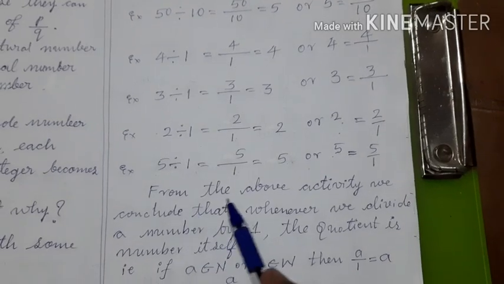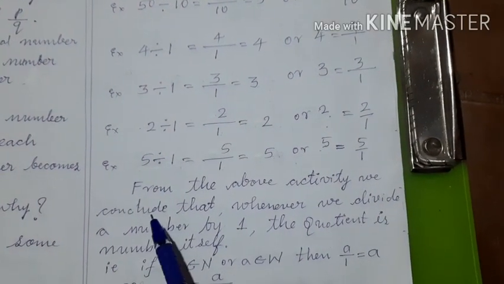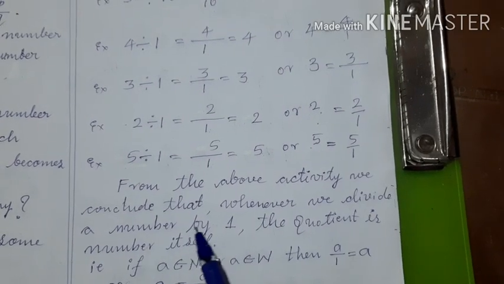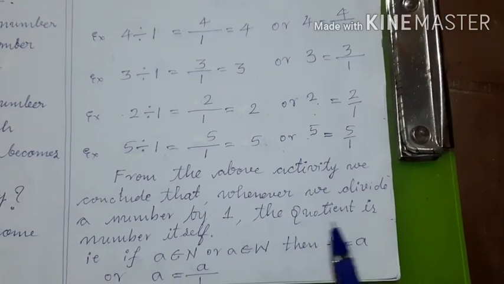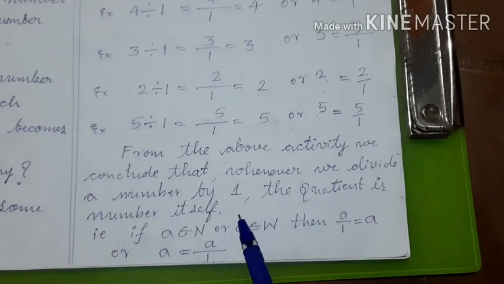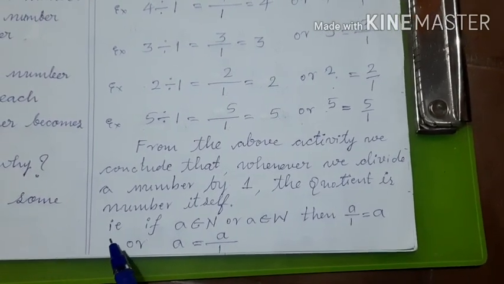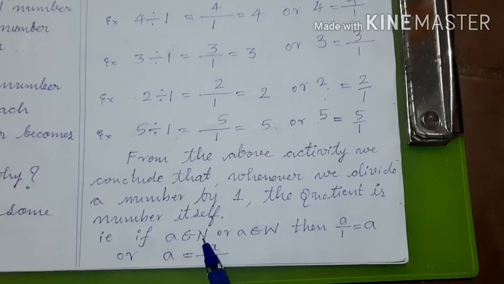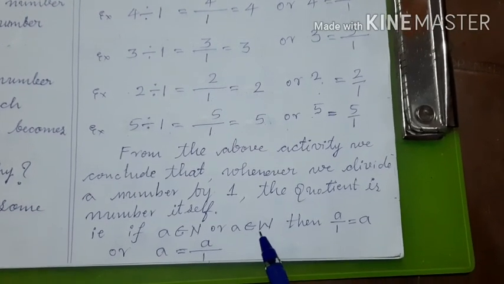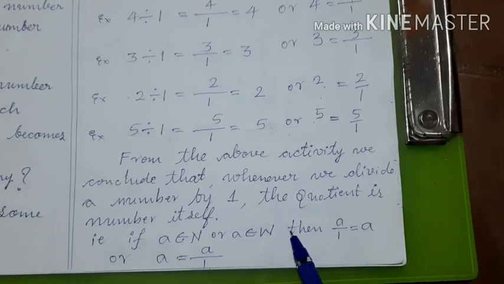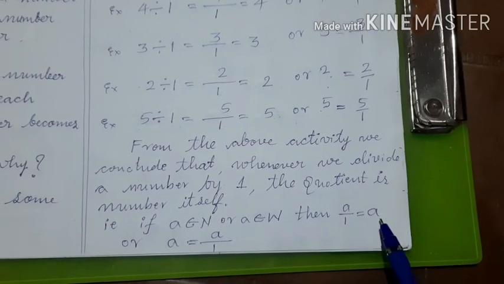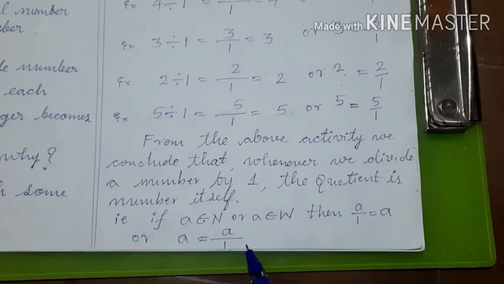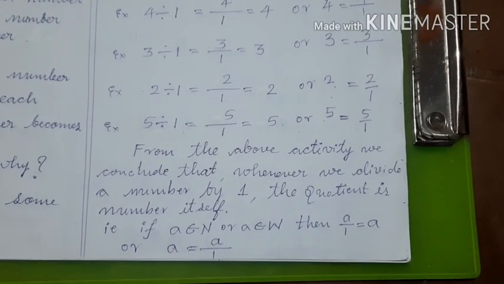So, from the above activity we conclude that whenever we divide a number by 1, the quotient is the number itself. Okay? That is, if A belongs to a natural number or A belongs to a whole number, then A by 1 is equal to A or A is equal to A by 1. Do you understand?